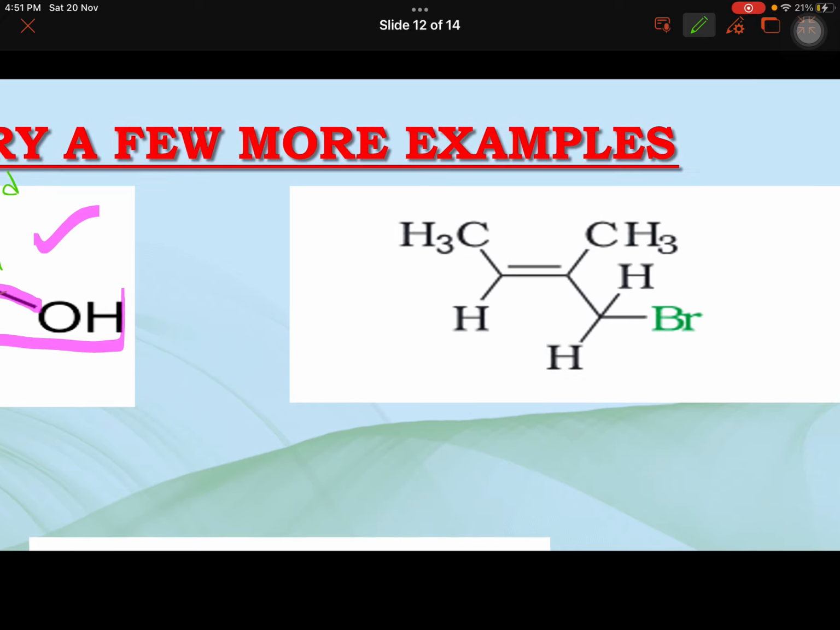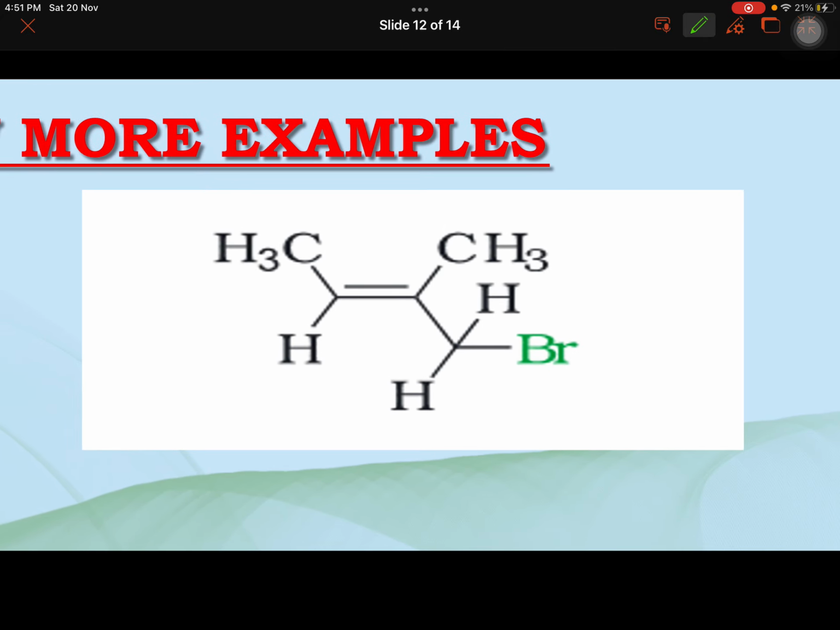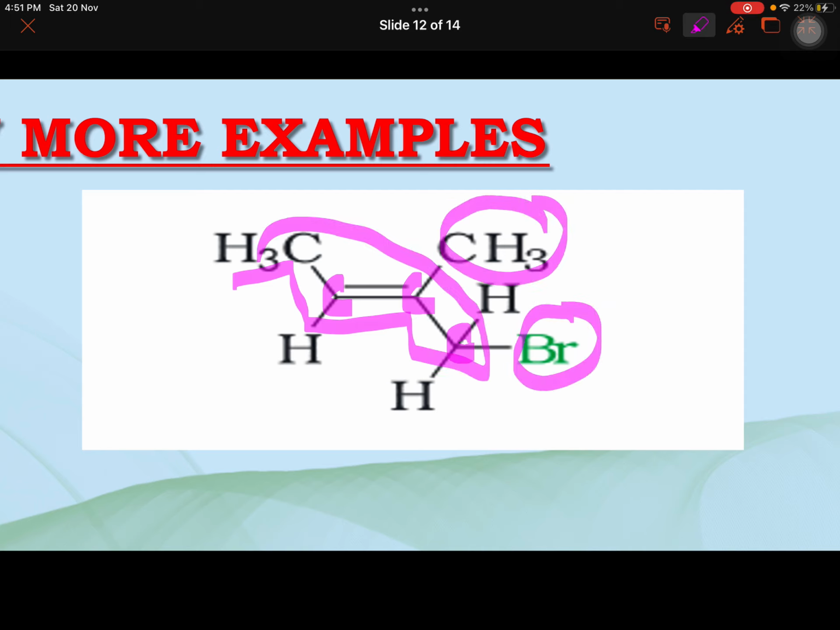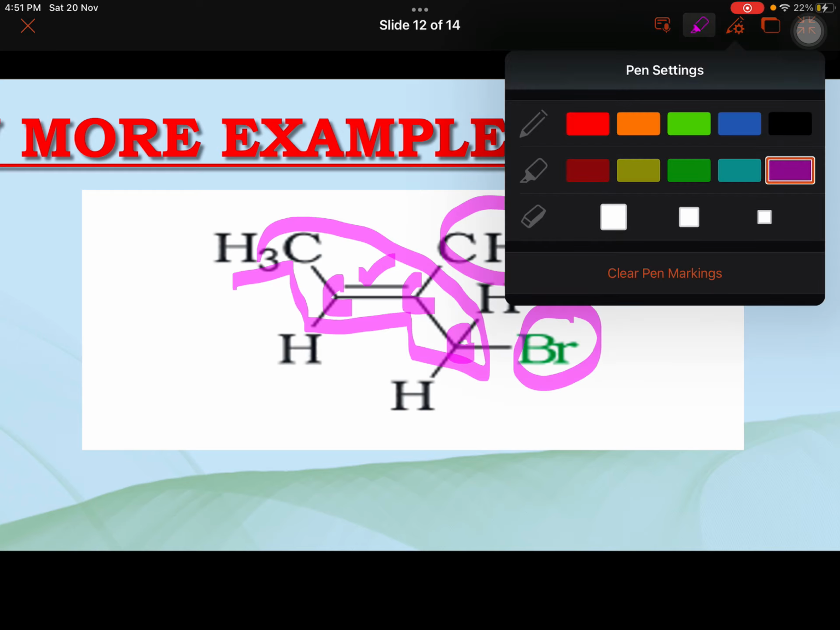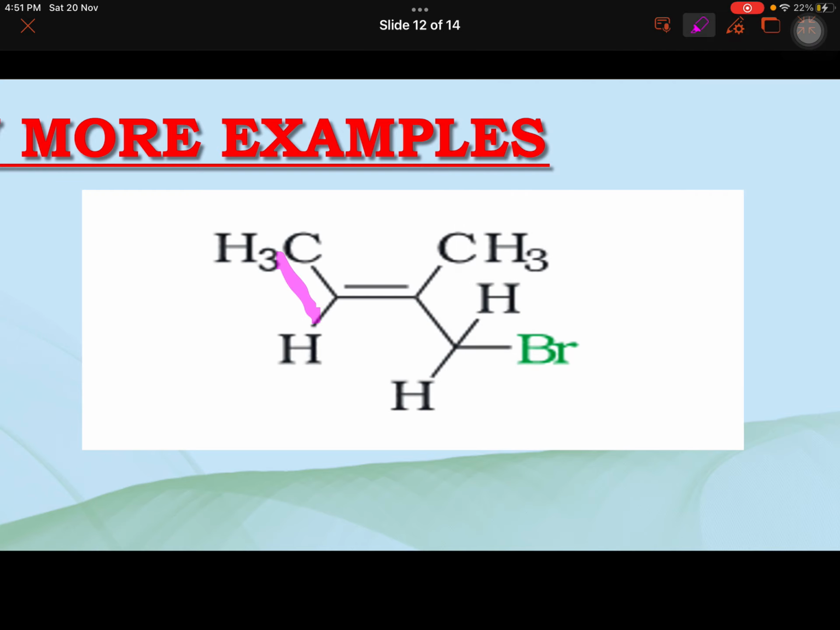Okay. Next example. Very interesting one. You have carbon, carbon, carbon. How many carbons in the main chain? 1, 2, 3, 4. This one is a substituent, Br is a substituent, and there is a double bond. So I have identified the longest carbon chain is this. It is involving a double bond also. So this is butene clearly.